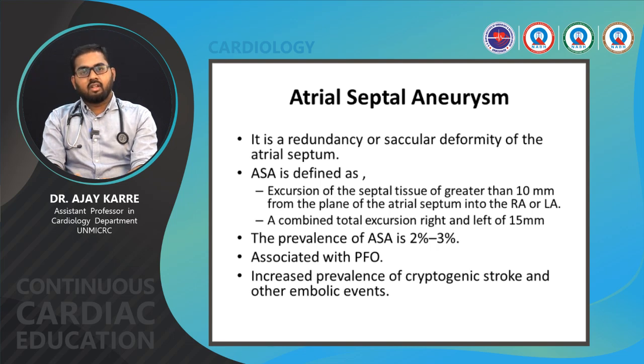There are different entities within the intra-atrial septum. These are the atrial septal aneurysm. It is a rudimentary or saccular deformity of the atrial septum, defined as excursion of septal tissue of greater than 10 mm from the plane of the atrial septum into the RA or LA. A combined total excursion, right and left, of 15 mm is also called a septal aneurysm. The prevalence of atrial septal aneurysm is 2 to 3%, and it is associated with PFO also. In certain situations there is increased prevalence of cryptogenic stroke and other embolic events.